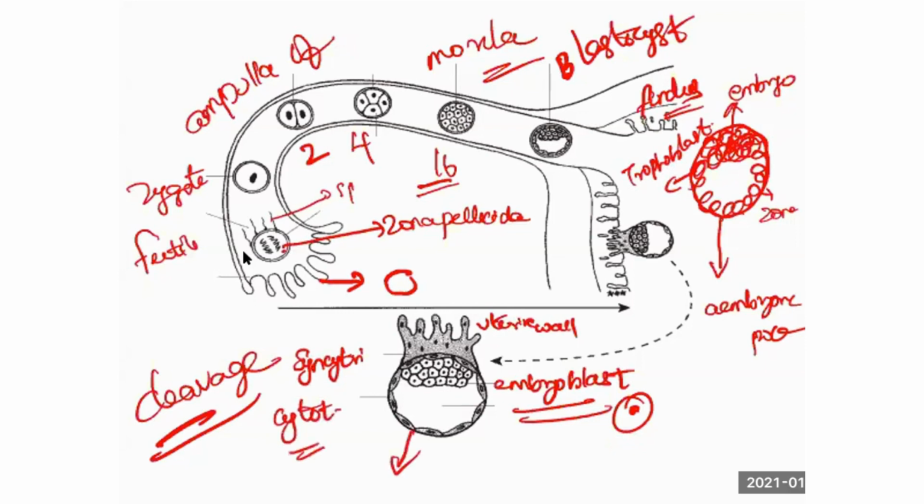The outer layer and this layer. The trophoblast divides into two layers, syncytiotrophoblast and cytotrophoblast. You remember the two layers, we will derive the derivatives later.